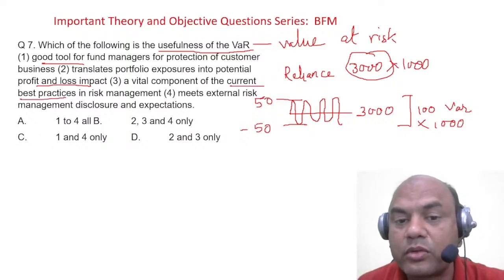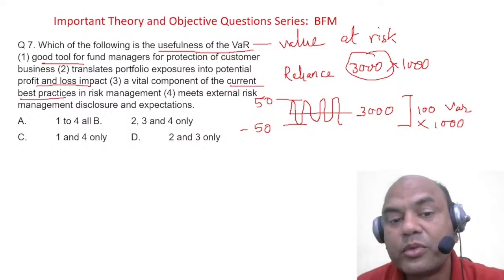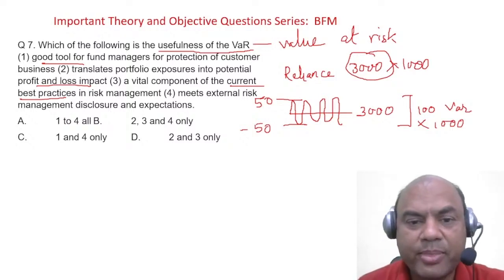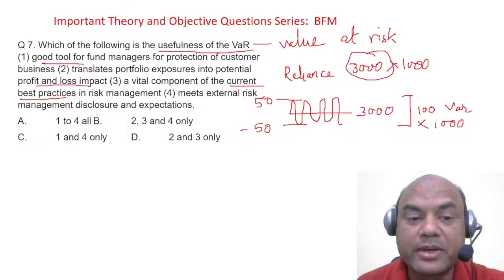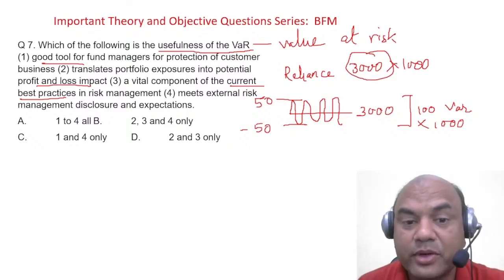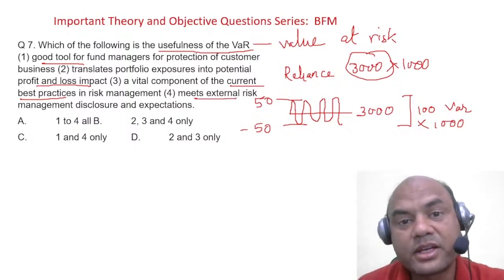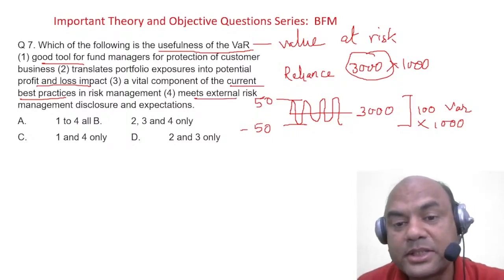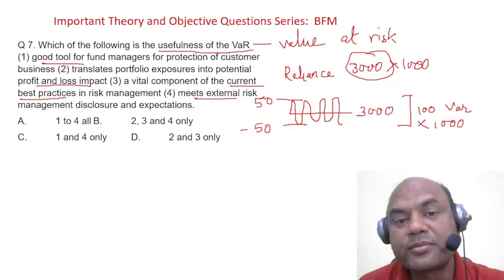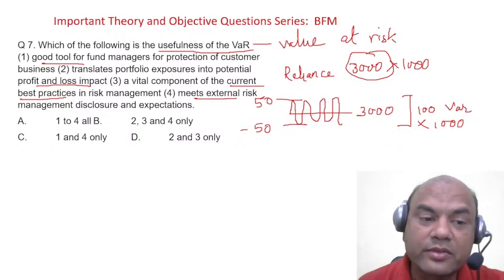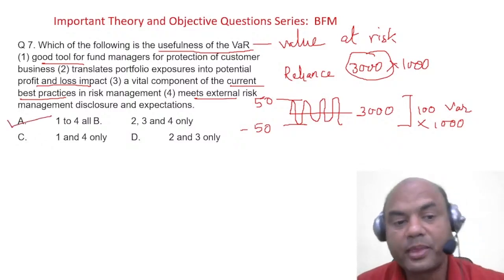Right now, the whole world, the whole banking system moves on VAR. All financial systems, in fact, meet the external risk management disclosure. Obviously, external means what? Just now I gave you this example: if the Russia-Ukraine war goes up, then immediately the Reliance share goes down by 50. So external risk, market risk is also met over here. So the answer is all of them, 1 to 4, all.